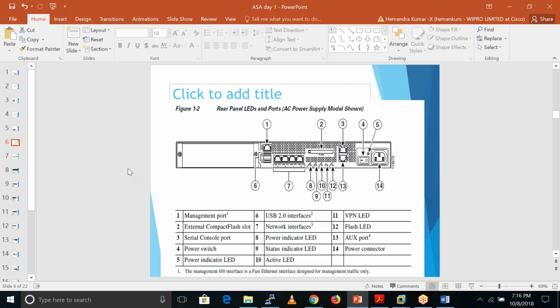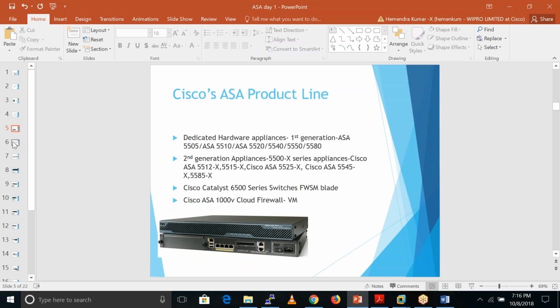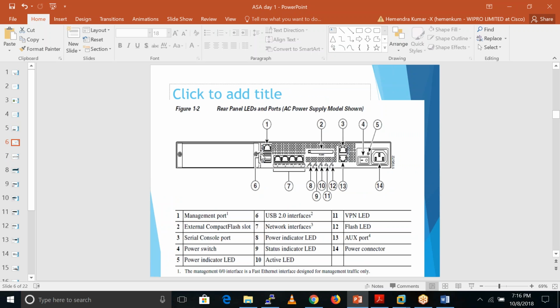So basically in this slide, when you get this Cisco ASA model, on the back side of the firewall you get these kinds of ports. Like this is a management port. This port is responsible for managing our firewall.